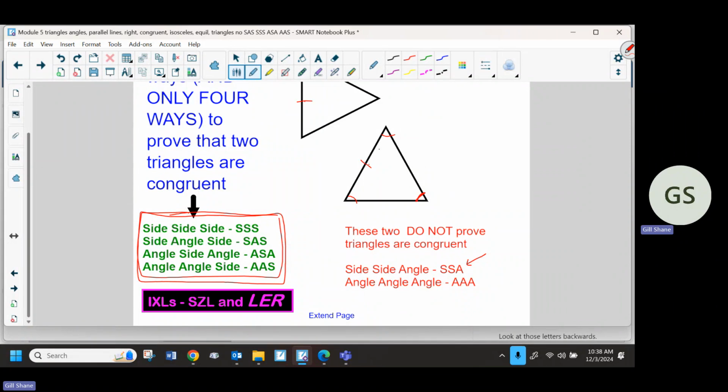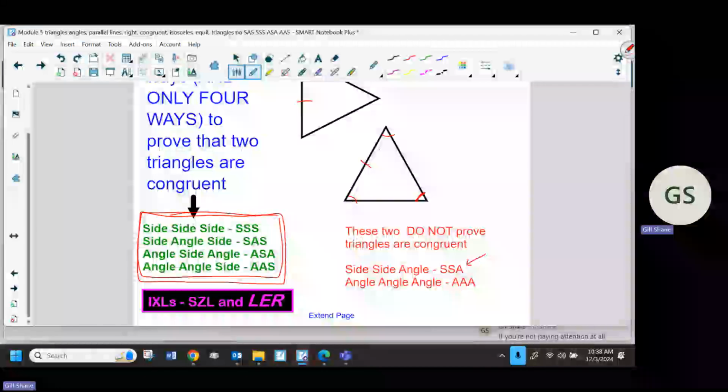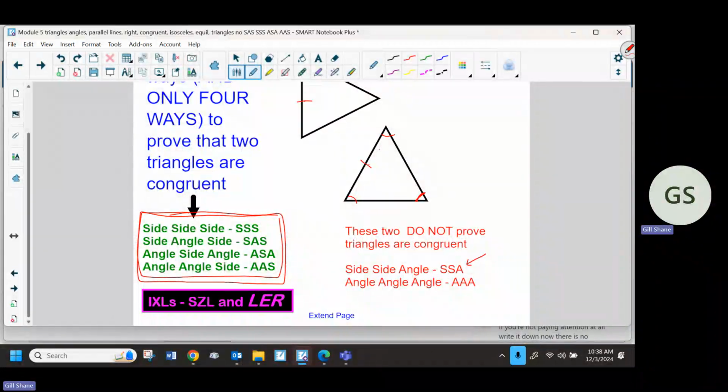If you're not paying attention at all, write it down now. There is no profanity or no cuss word. Okay, so if it's no... that means if you see a word that could be profanity, it doesn't prove congruence. That's what that means. So if we see a word that has letters that spell a bad word, especially if they were backwards from that, then they don't.